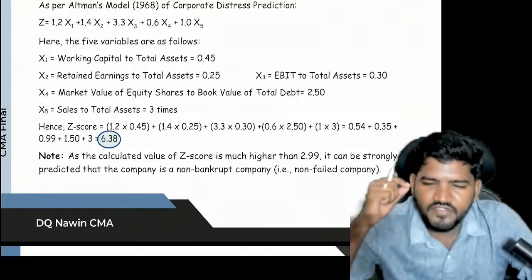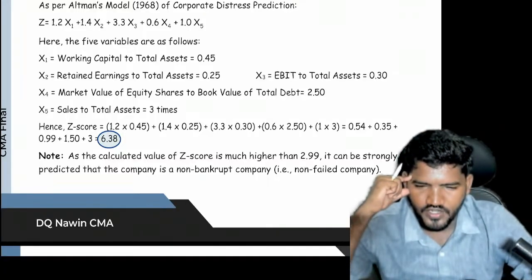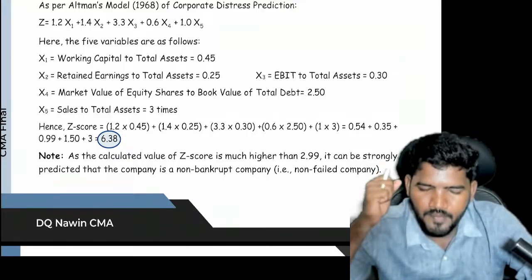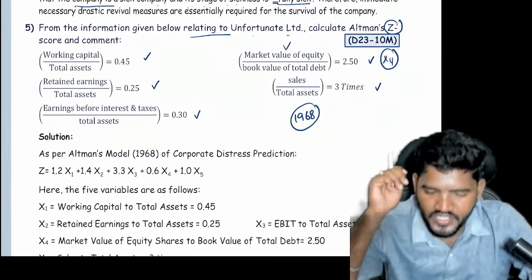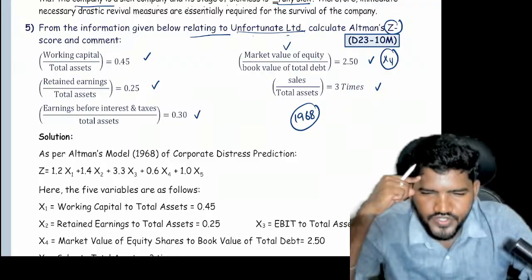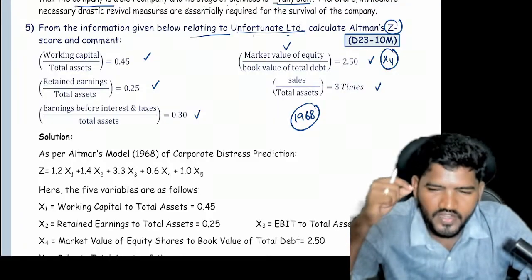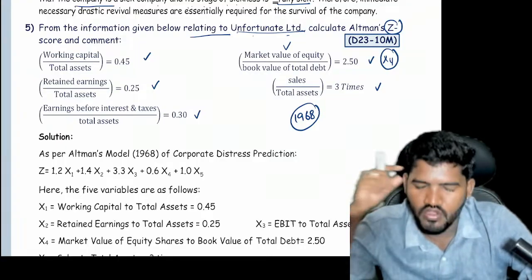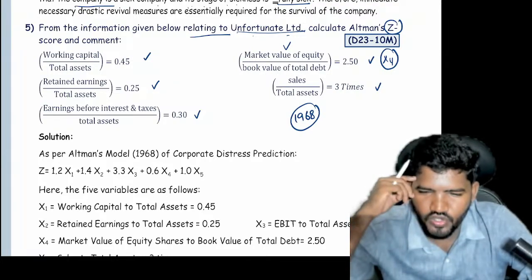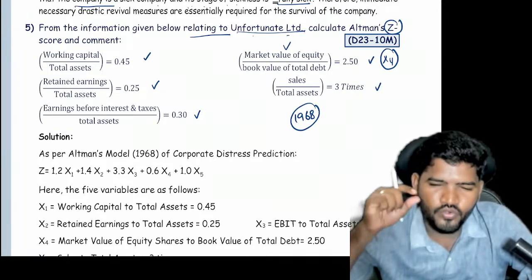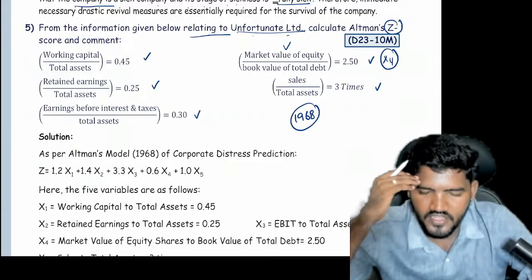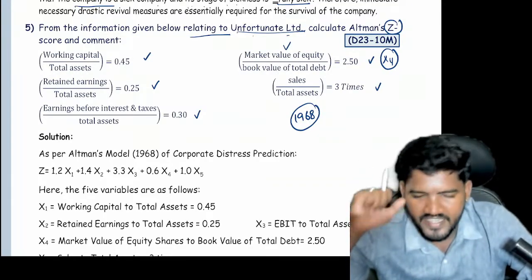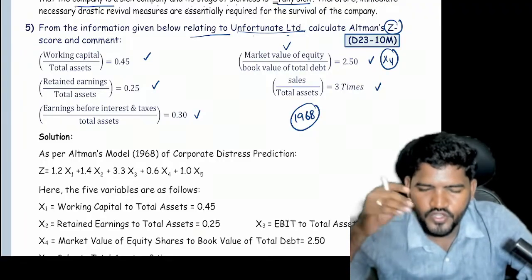But presentation is very, very important. What is the presentation, sir? You have to write the entire theory here. We are using the Altman Z-Score for prediction of corporate distress for Unfortunate Limited. In corporate distress, it is covered under the 1968 model. In the 1968 model, you have to write the Z-Score 1.2 X1 and so on. X1 equal to what, X2 equal to what, X3, X4 equal to what. After writing that, you have to write the decision: if the answer is greater than 2.99, if it is less than 1.81, if it is between them. After writing this entire theory content, you put the word analysis and calculate.